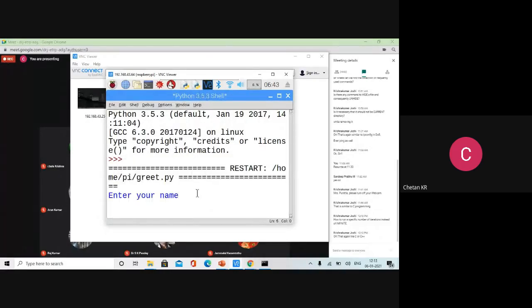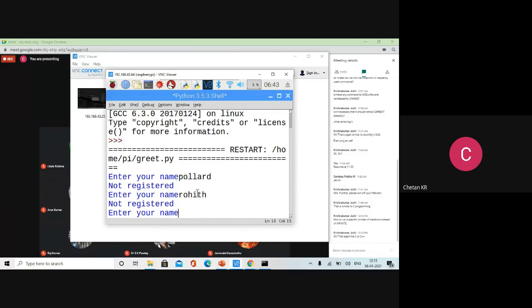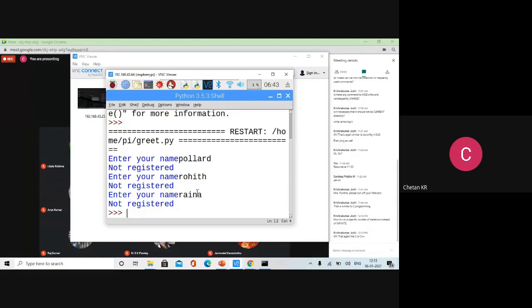Now it is coming. So, let me give something. First to Pollard. No. Then Rohit Sharma. No. Raina. No. Done. Limited. 3. The program terminates. I need not use Control C again. So this is for a finite number of iterations.